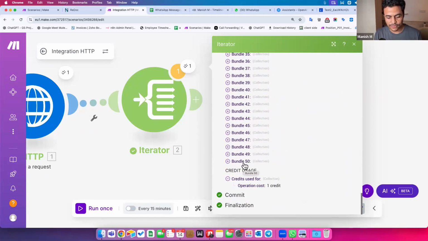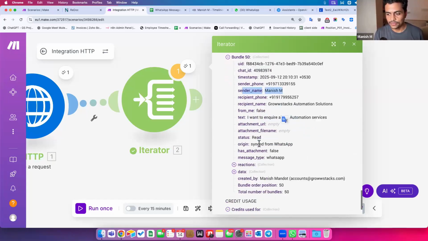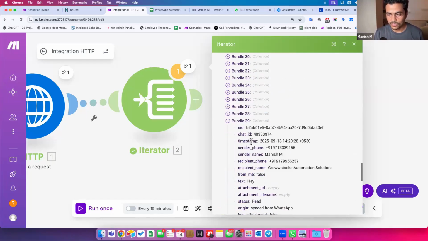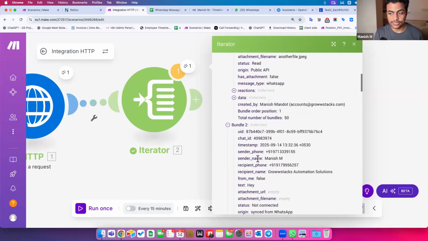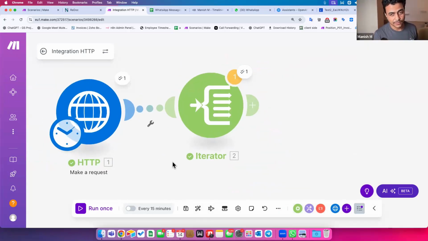So now if I run it from this point onwards, it's going to process 50 times because each of these messages came out separately. It says, I want to inquire about automation service, recipient is gross tax, sender name is Manish, and so on. And so this is where the whole conversation got split into multiple actionable items, right? And same way, there are multiple functions about arrays as well.